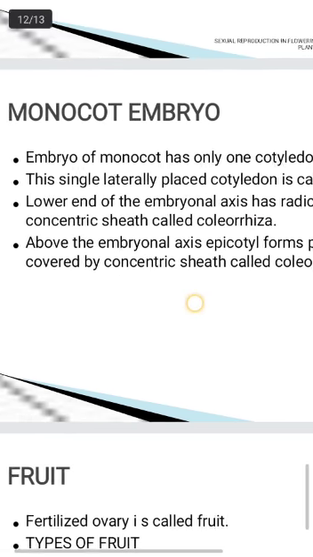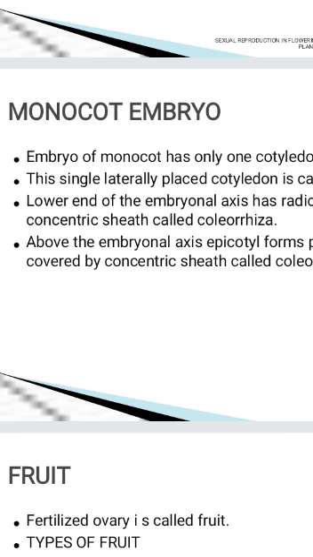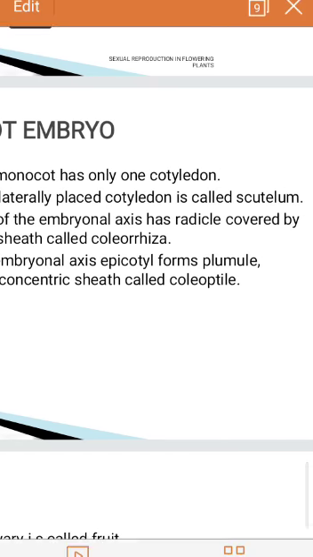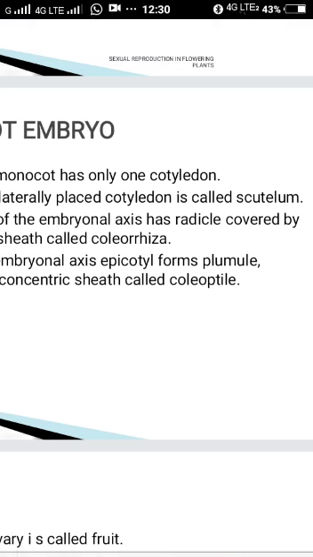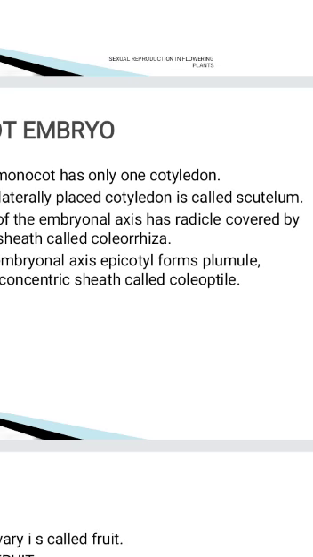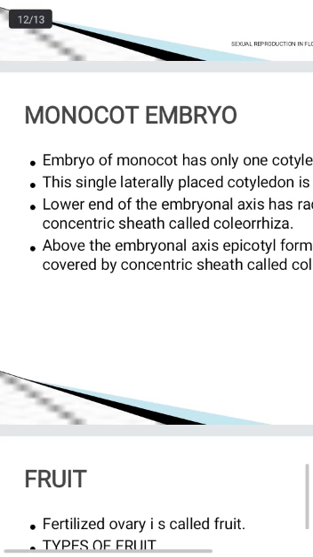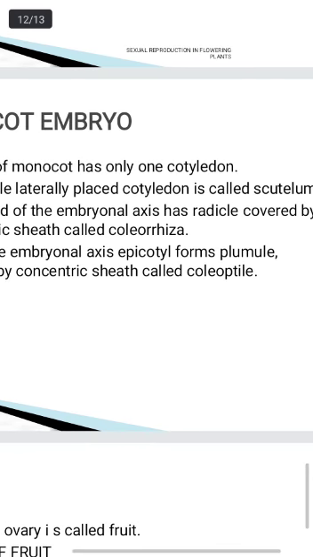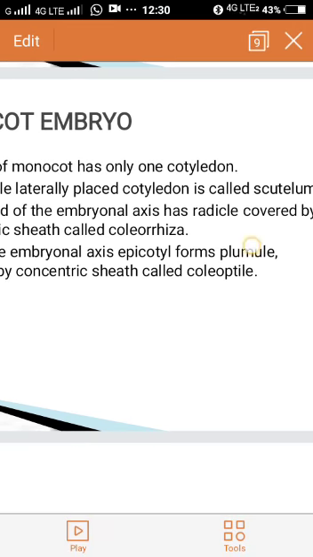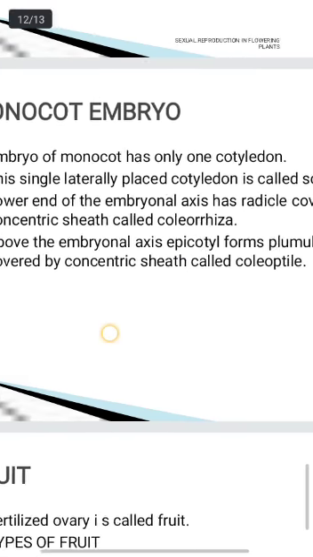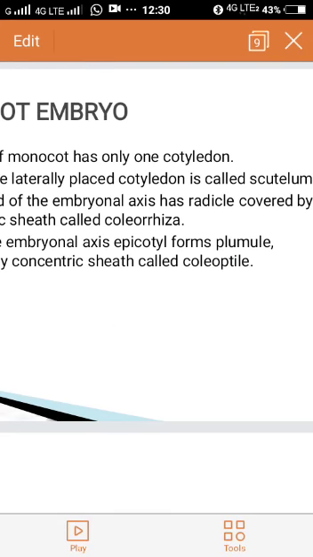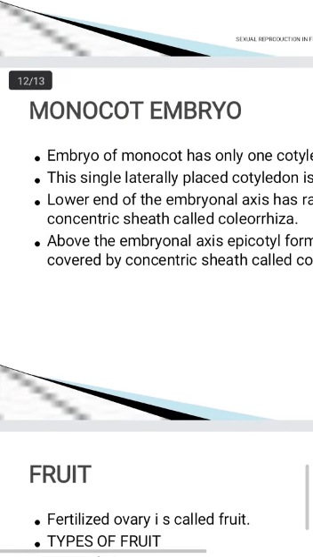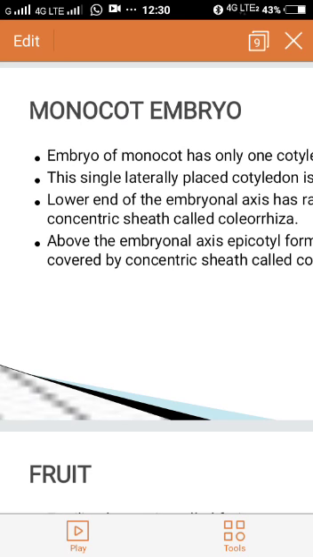The lower end of the embryonal axis has a radicle, but here the radicle is covered by a concentric sheath called coleorhiza. Similarly, just above the embryonal axis, epicotyl is seen that forms the plumule. Plumule is covered by a concentric sheath called coleoptile. So the development of monocot embryo occurs the same way.